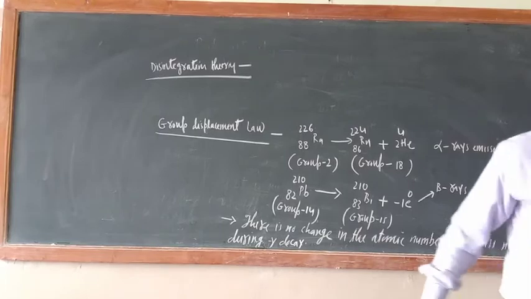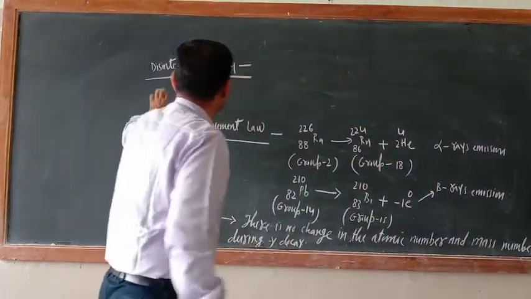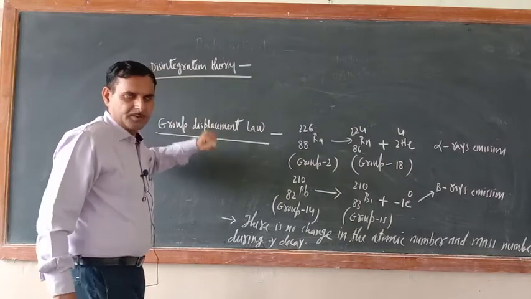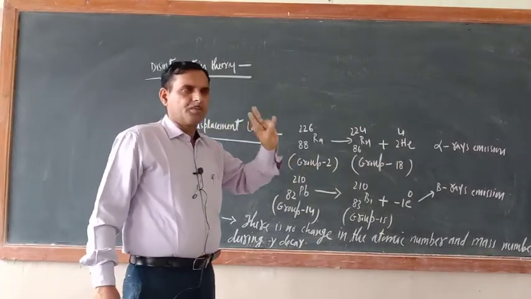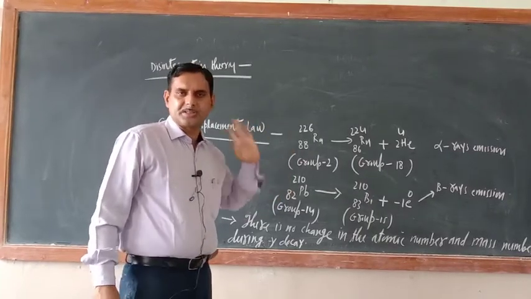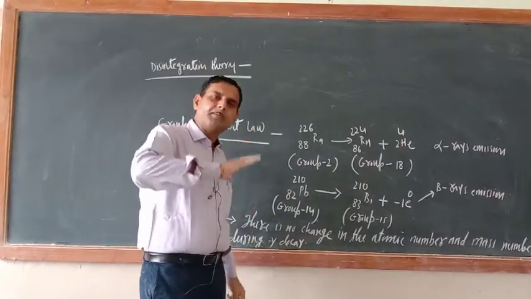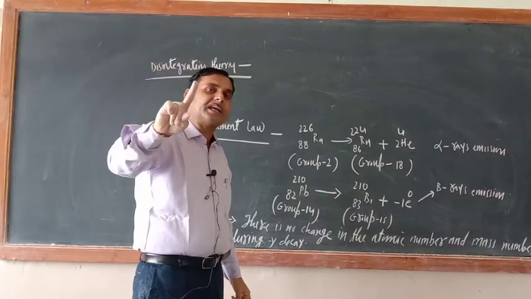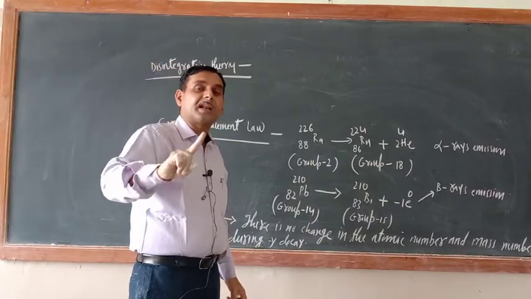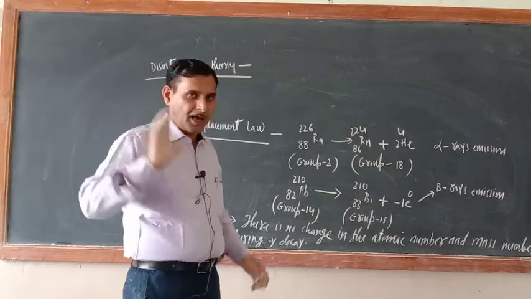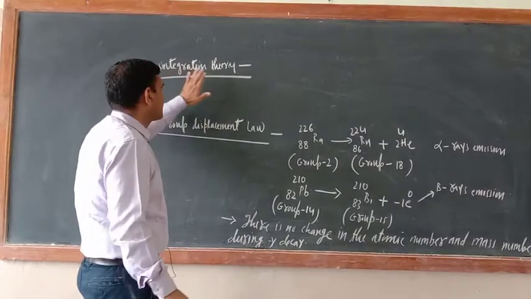So dear cadets, now disintegration theory. What do you mean by disintegration theory? Try to understand. If one radioactive substance starts disintegration, it will keep on disintegrating until one stable non-reactive element is formed. Are you getting my point? What is the meaning of disintegration theory?